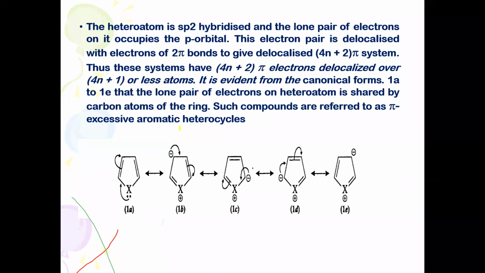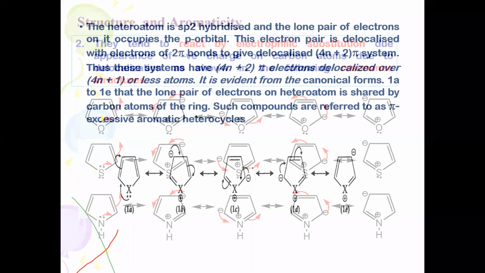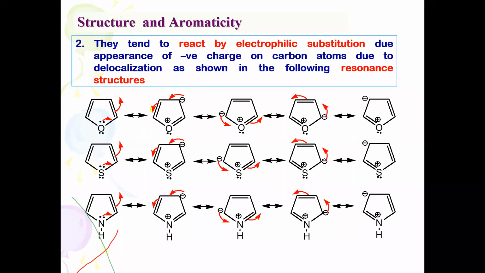This is another important factor to explain the aromaticity of the 5-membered heterocycles. Look into the structure and aromaticity character. We have already discussed all the important factors. These are the resonating structures for these 3 heterocycles: furan, thiophene and pyrrole.